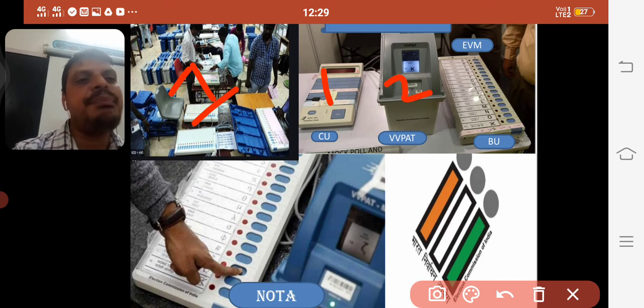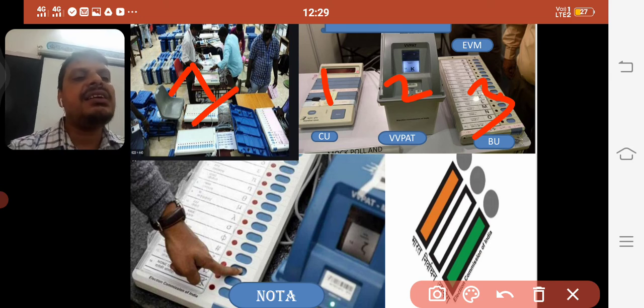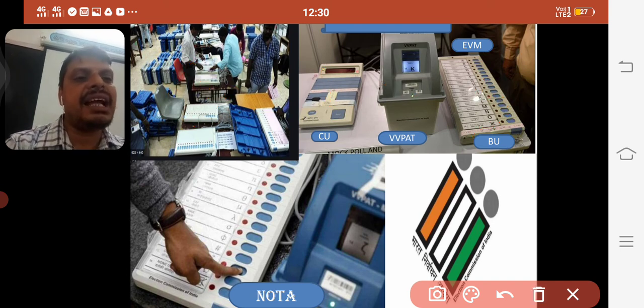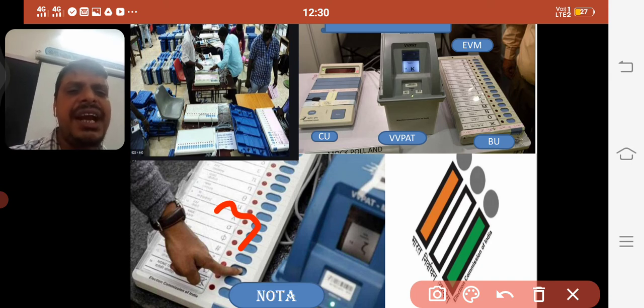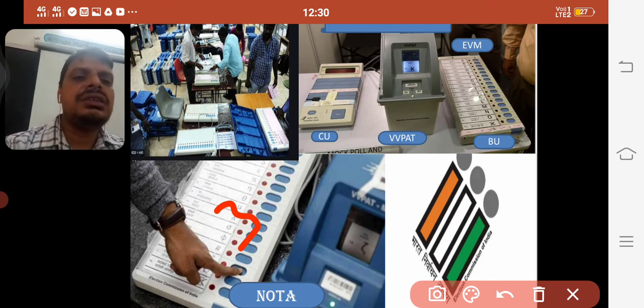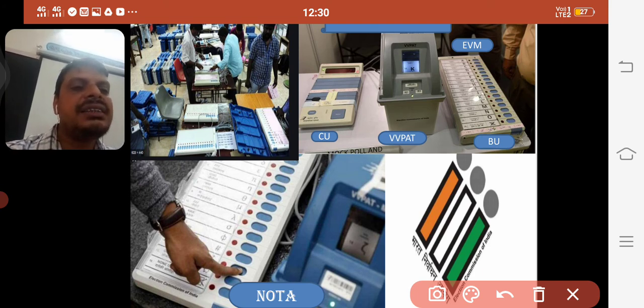And this is the ballot unit. Here the voters can press the button against the symbol of the candidate they would like to vote for. Here you see this is given in this third picture. If they don't like any, recently we find another option included here, NOTA, none of the above. If they don't like any candidate, they can use NOTA also. And this is the ECI symbol, Election Commission of India.